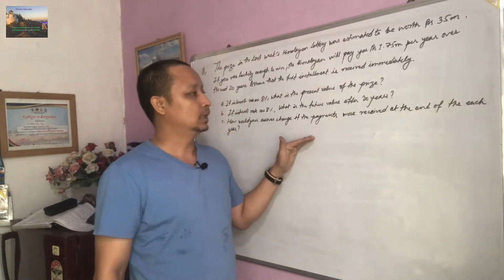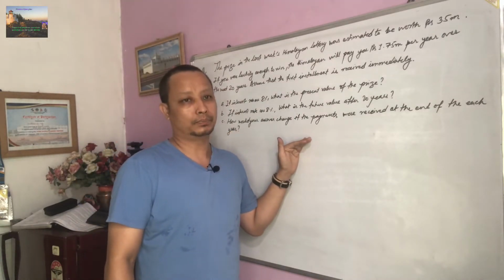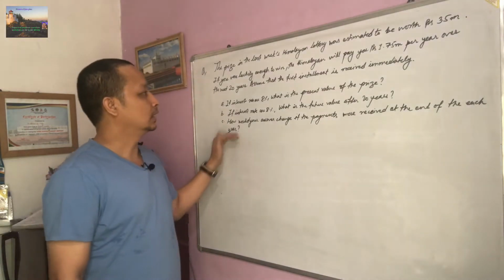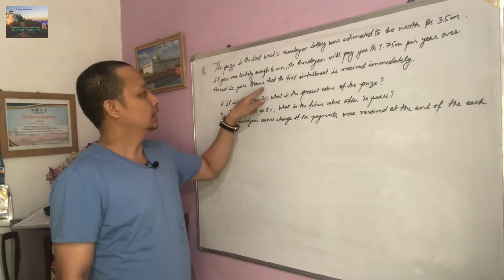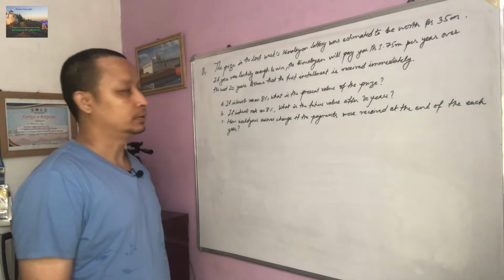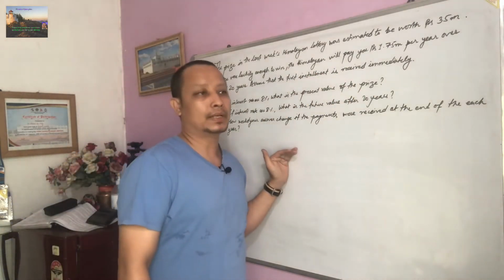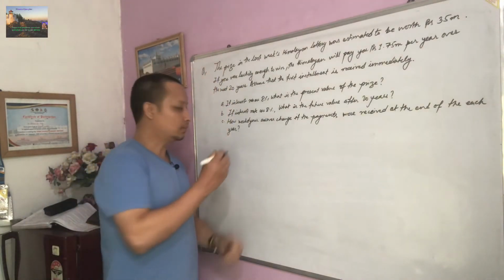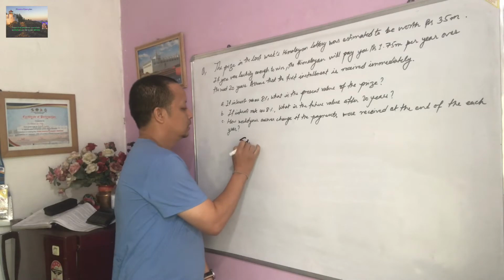So it means here your payment is received at the end of the year. Here in the first question, assume that the first installment is received immediately. So there is a difference between payment received at the beginning and at the end. Now let's solve the problem. So now let's see the solution.